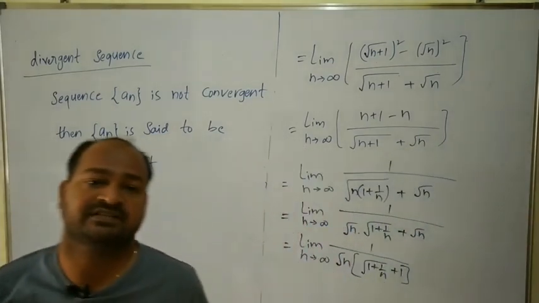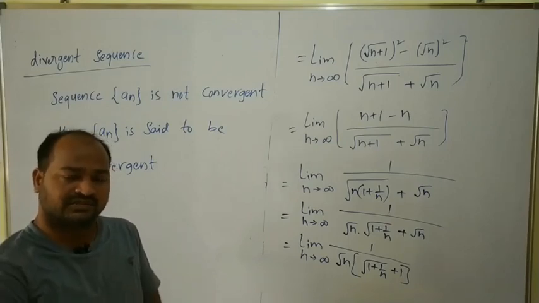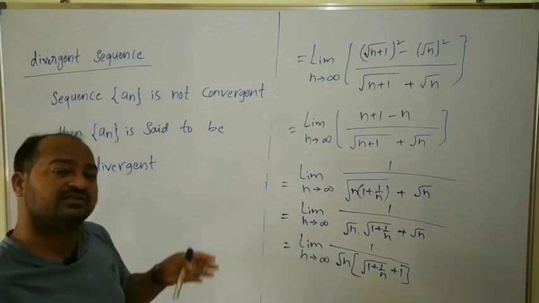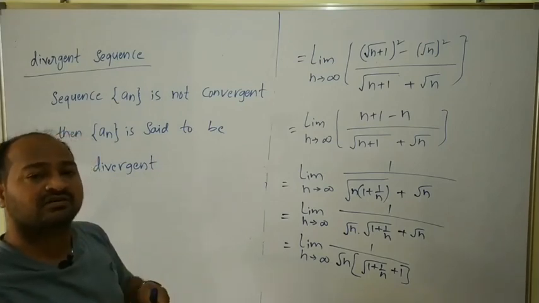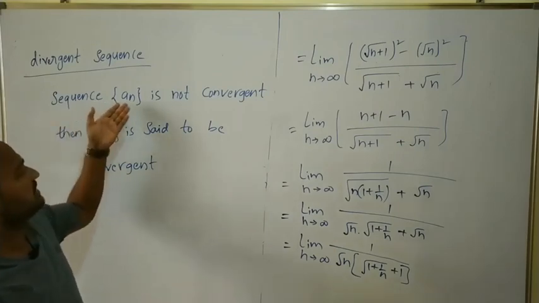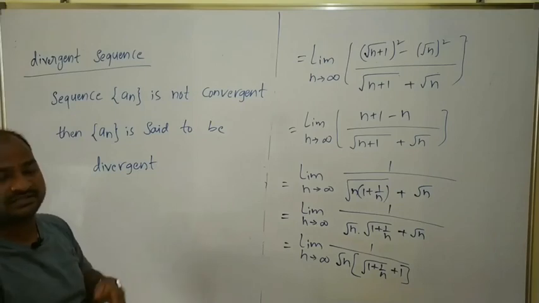Next, divergent sequence. Divergent sequence means not convergent, that's all. A sequence which is not convergent is called a divergent sequence. That means if the sequence a_n is not convergent, then a_n is said to be a divergent sequence.